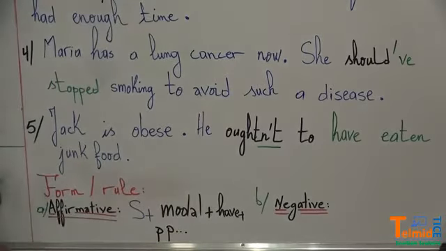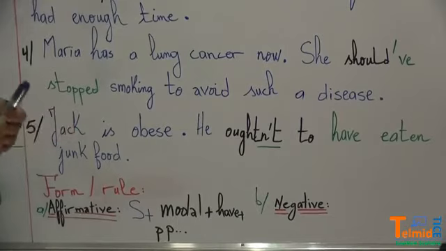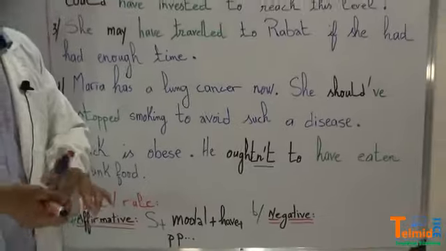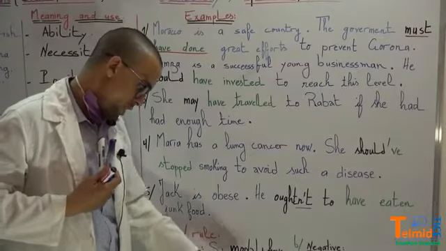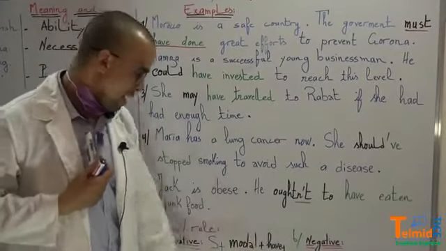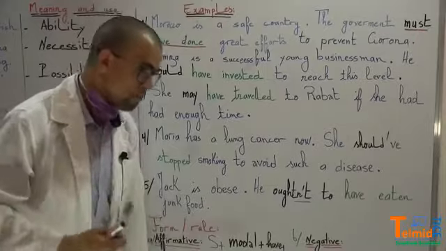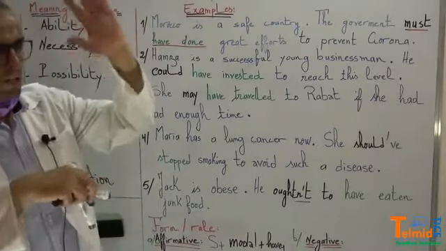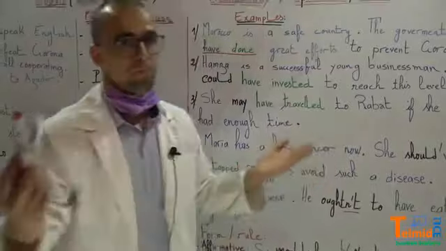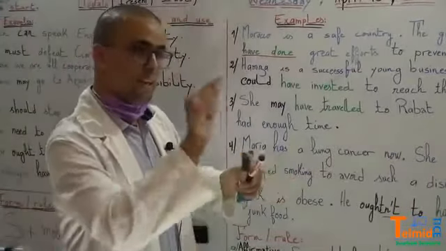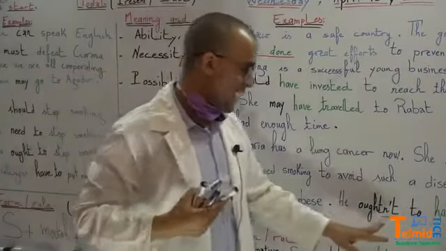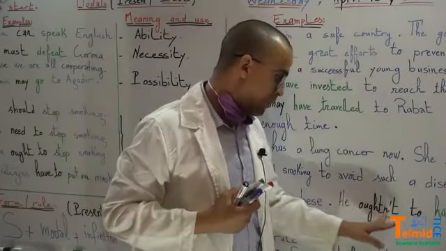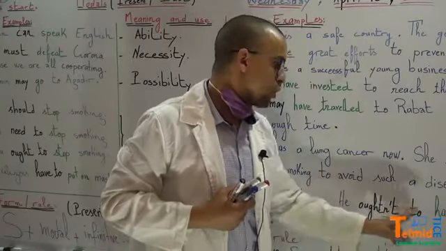So the rule or the form of models in the past is subject, Ahmed, he, she, it, plus model, plus have, plus past participle. Notice that all models can take a negative form. And you know when we say negative, it's not. Okay, the negative, we add not. And we have here an example. He ought to. He ought not to.